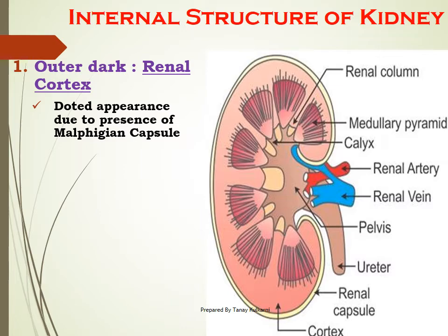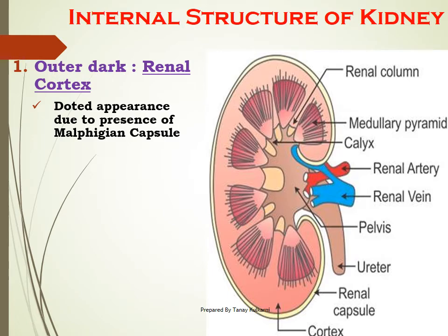Student, if you see this picture, that outer dark part of the kidney is called renal cortex. It appears dotted due to presence of Malpighian capsule. Now the figure in front of you is not showing any dotted appearance, but if you see figure 9.2 in your textbook, it has.